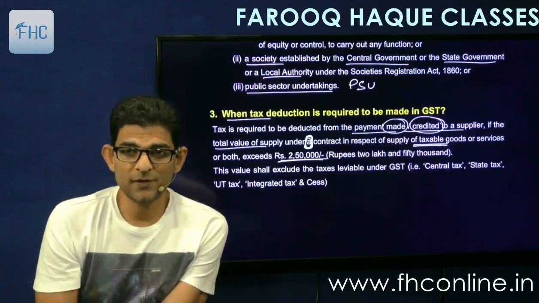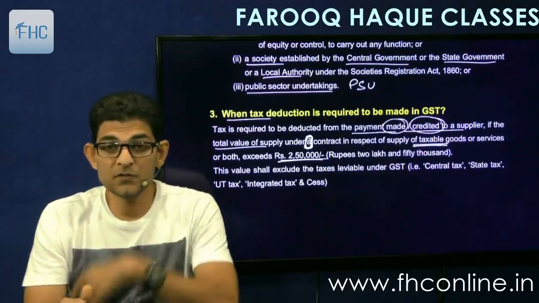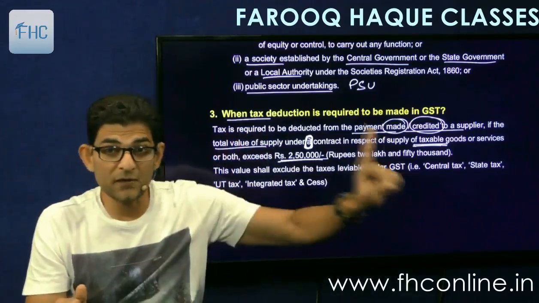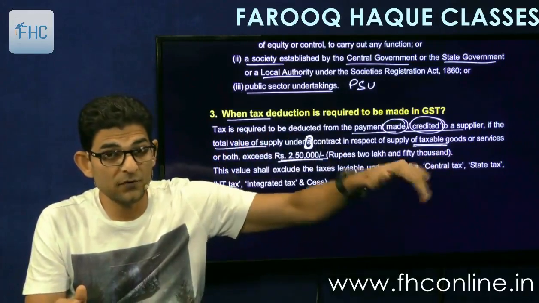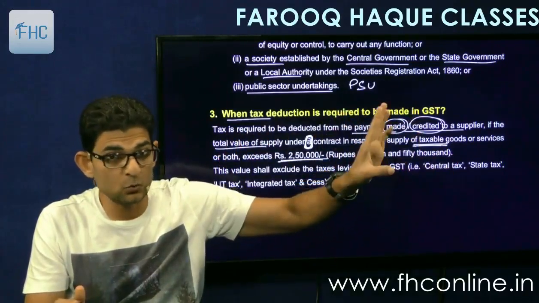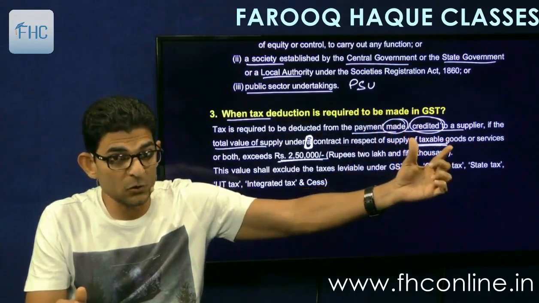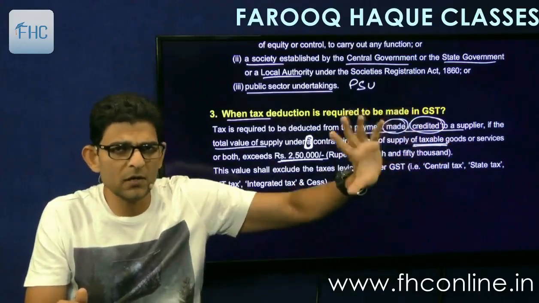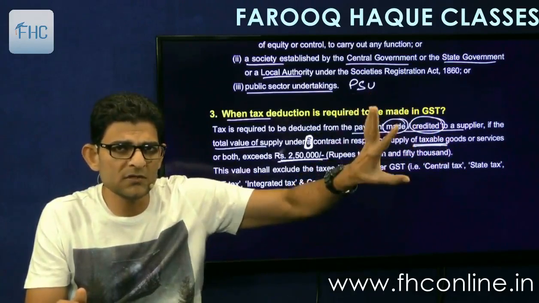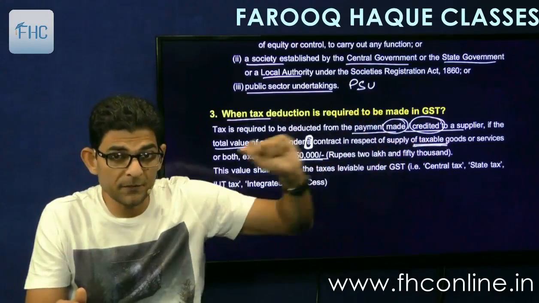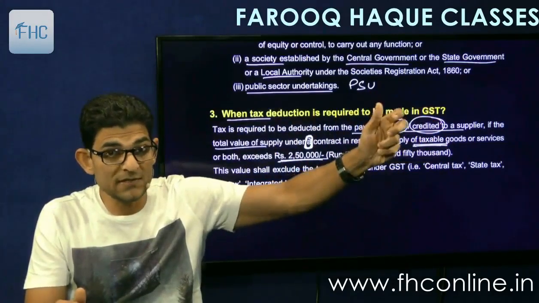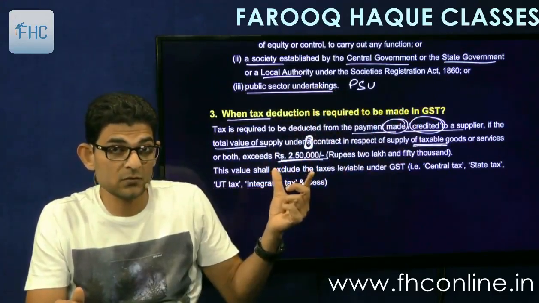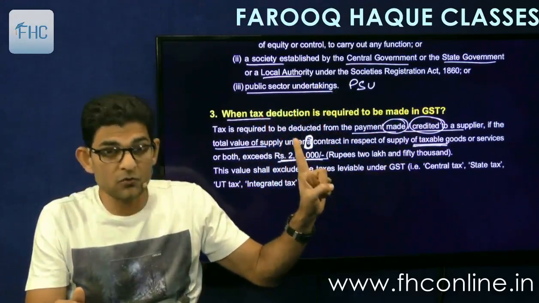Very important point. Lot of important points are there. First is total value of supply. Total value of supply of taxable goods and services. So if there is any exempt component, we will exclude that. We will only take the taxable component, okay, of goods or services or both. So all are covered, either only goods, only service, or both taken together. But only the taxable portion will be seen, and that taxable portion should exceed 2,50,000 under one contract,